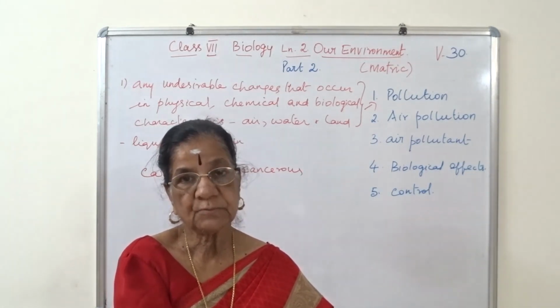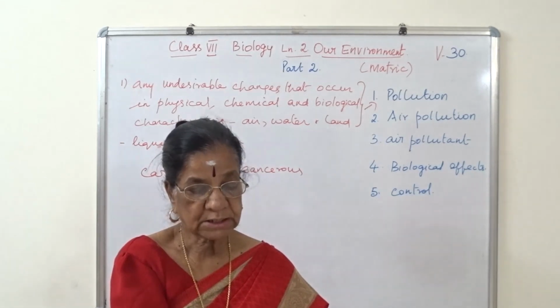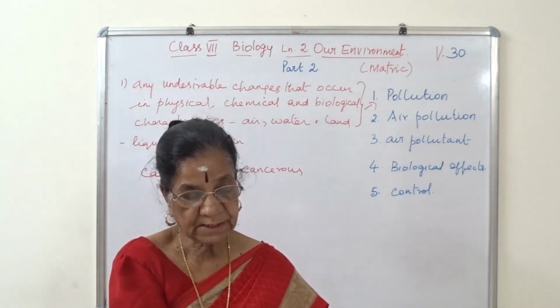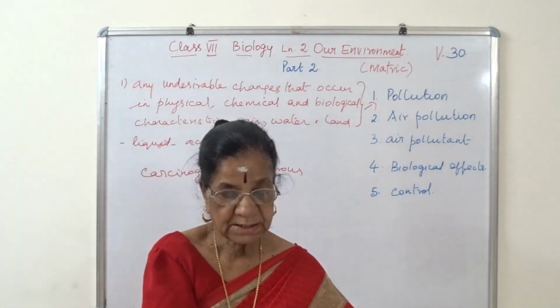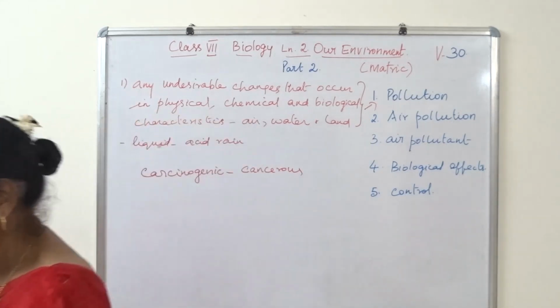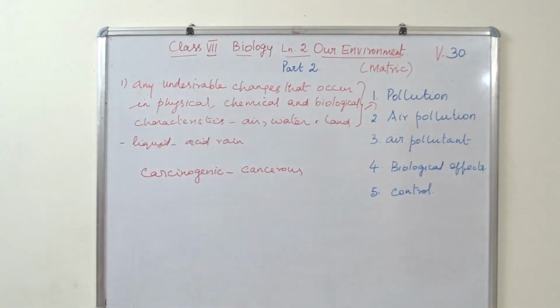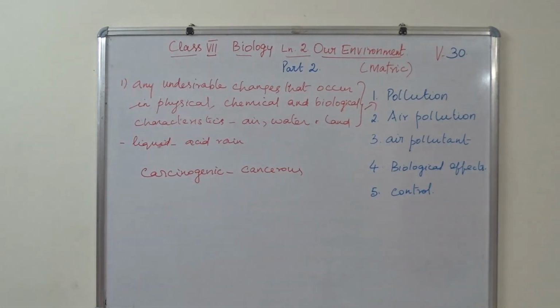Planting of trees along the roadside and around industrial areas will reduce the pollutants in the air and enrich the oxygen. So these are the controls of air pollution. I hope you are able to follow this.